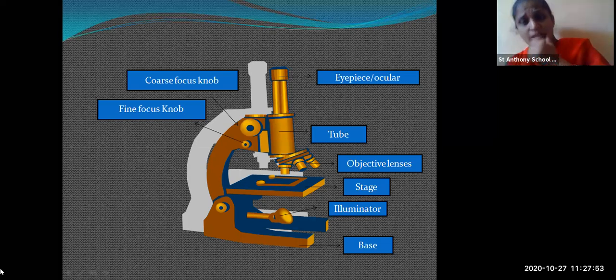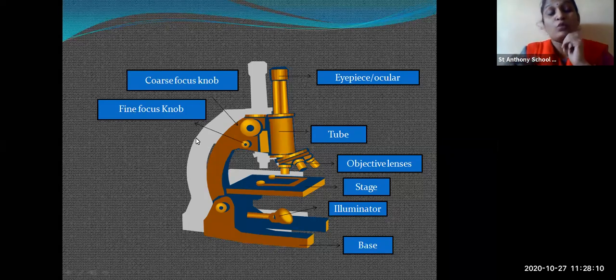Then this is the tube. Here there is an objective lens. This lens is adjusted on the slide to observe the slide. Then here are two knobs, the focus knob and the fine focus knob. You want to make the picture of the slide clear, and for that purpose these knobs are there. You are going to adjust the knob.